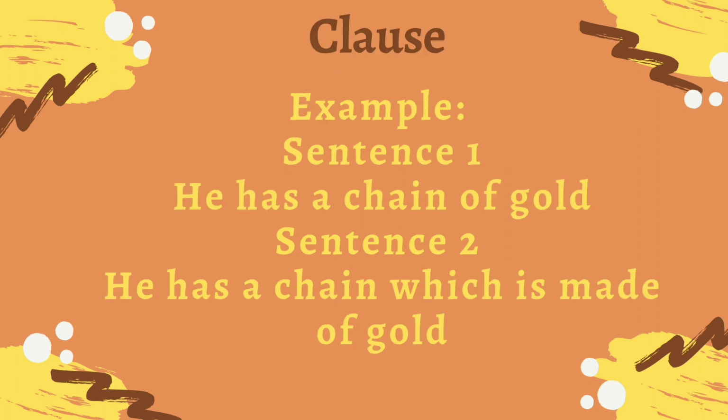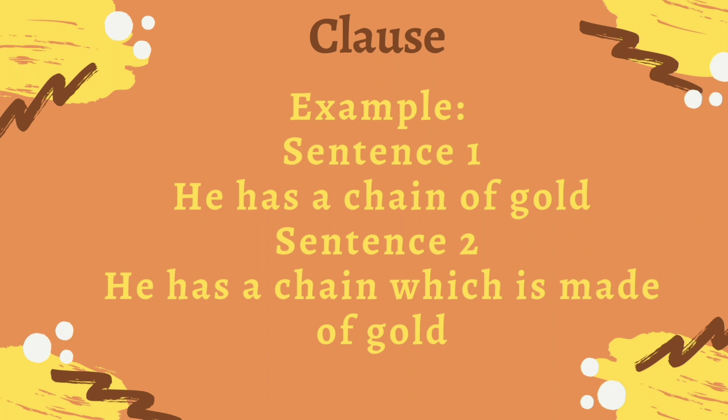Now, let me explain to you about clause. Let me start by giving 2 example sentences. Sentence 1, he has a chain of gold. Sentence 2, he has a chain which is made of gold.